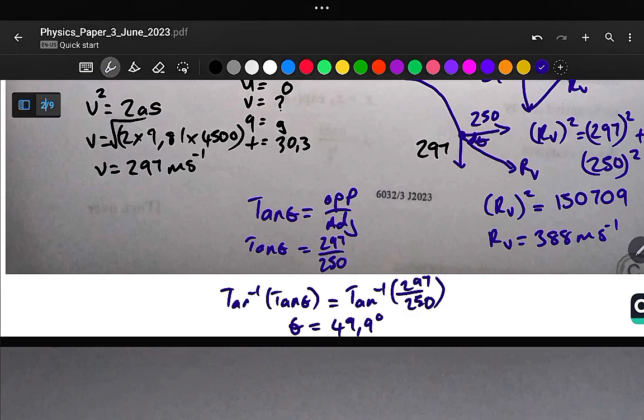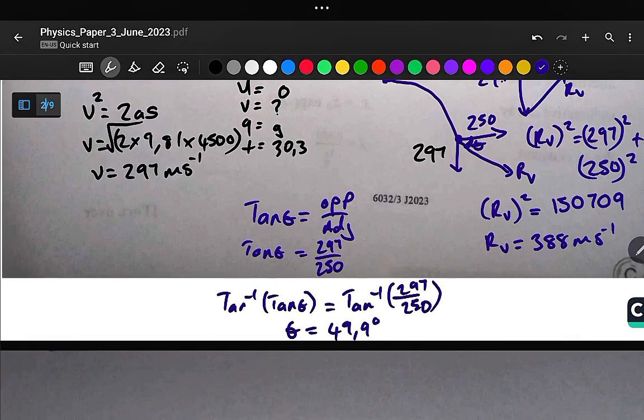So this is the direction, or the angle, of the velocity. So our resultant velocity is 388 meters per second, acting at an angle of 49.9 degrees.